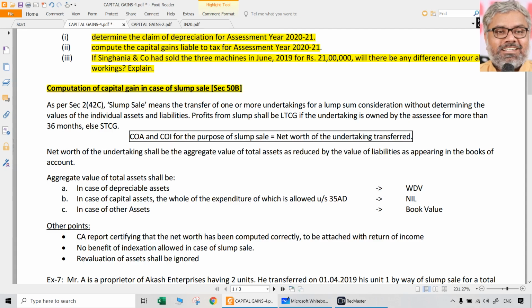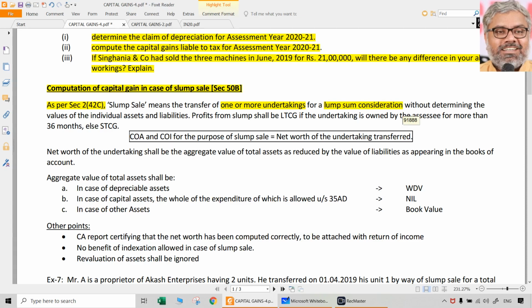So first let us look at the definition. You don't need to remember the section. Understand the meaning. The name itself indicates slump is nothing but lump sum sale. Slump sale means the transfer of one or more undertakings, not just an asset. A particular organization, let us say, has 48 branches, and is selling, let us say, 2 branches. That is a slump sale. One or more undertakings related to that organization. What is the main point here? It is for a lump sum consideration.